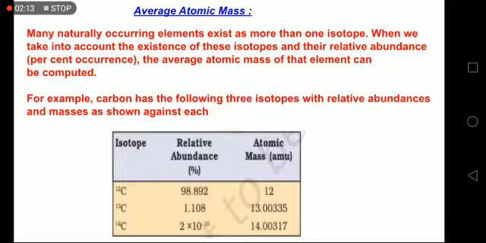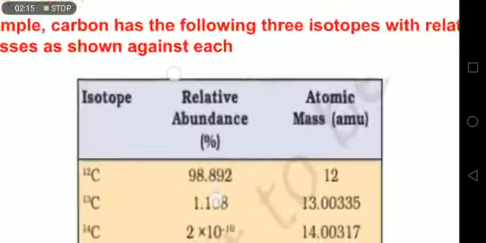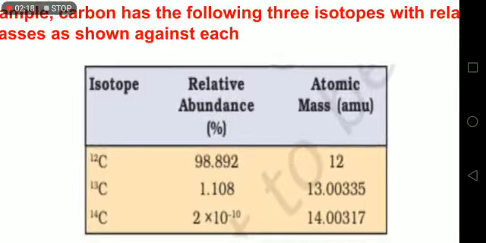Let us take this example which is given here. You have C12, C13 and C14 isotopes of carbon, and their relative abundances, the percentages, are given here. Suppose you have 100 atoms of carbon; out of 100, 98.892 would be C12, 1.108 would be C13, and 2 × 10^-10 would be C14. Now, I cannot take 98.892 atoms, so this is a way of explaining it, that we are taking percent.